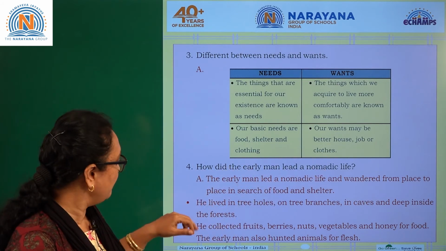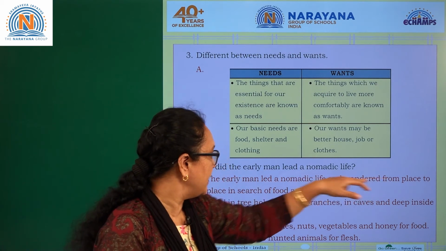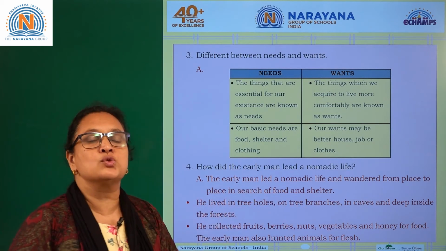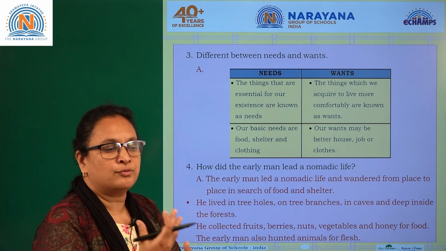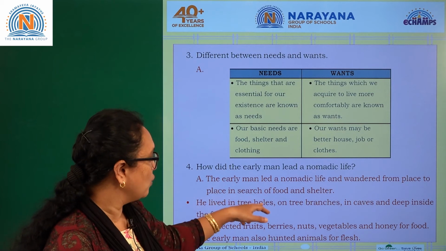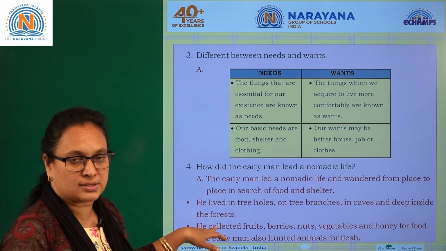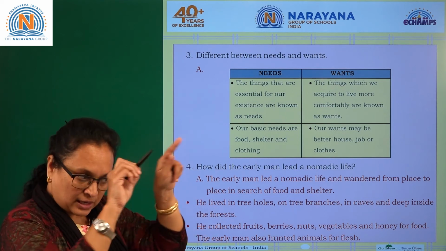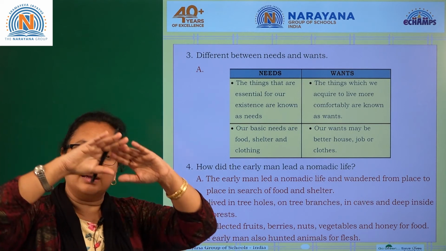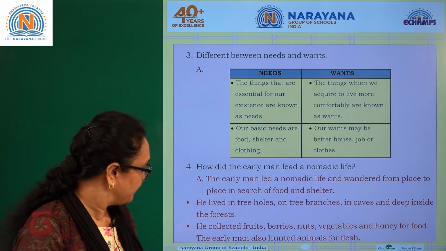As I said right now, the early man led a nomadic life and wandered from place to place in search of food and shelter. So they used to move from one place to another place for the food and shelter and for the water. He lived in tree holes, on the tree branches, in caves and deep inside the forest. If there is any hole in the trees, they used to take the shelter in that, or any natural caves are there, they used to take the shelter in that. That's how they used to live.